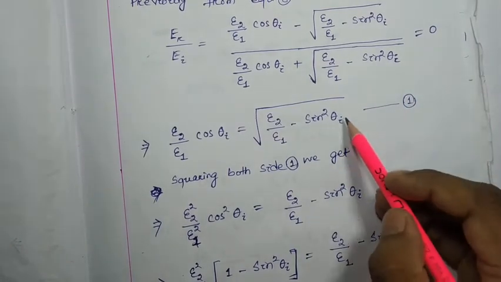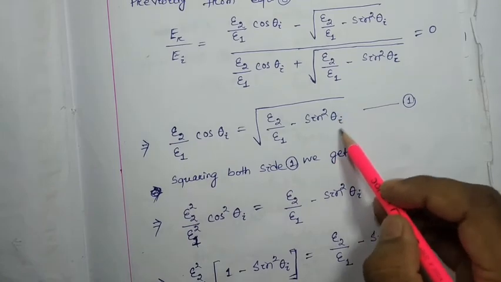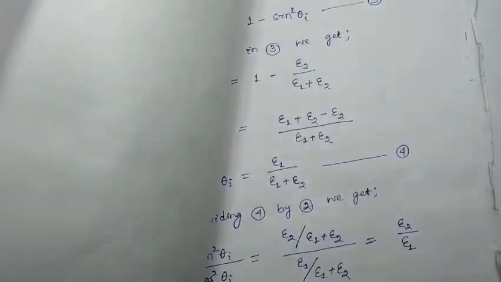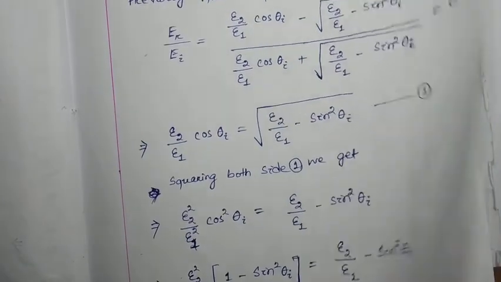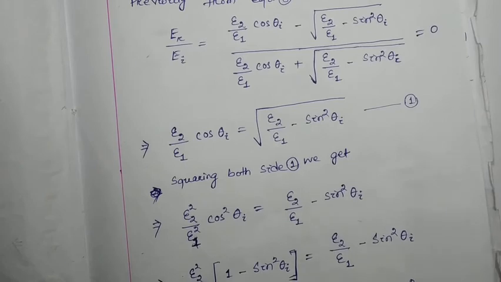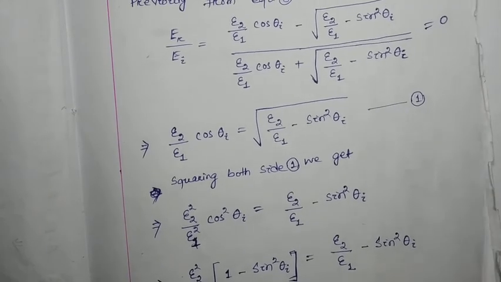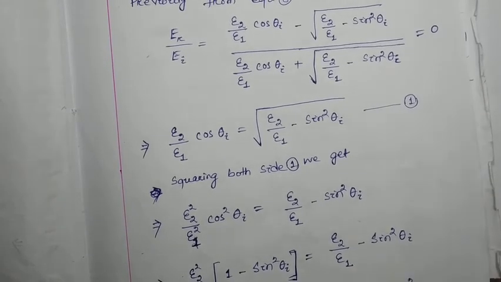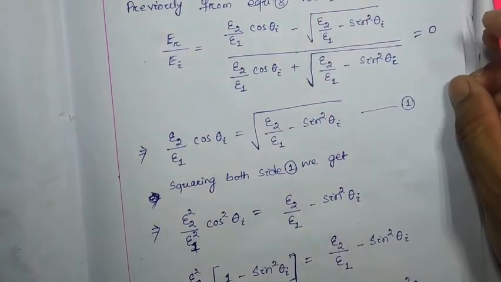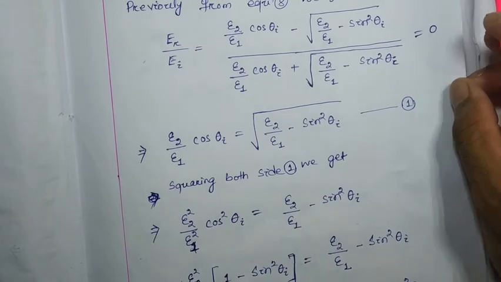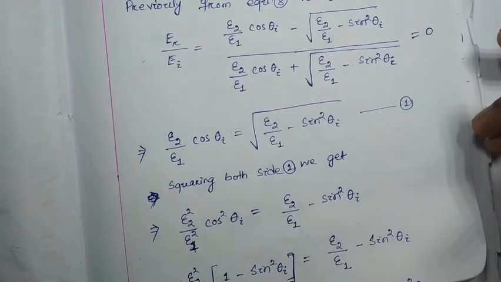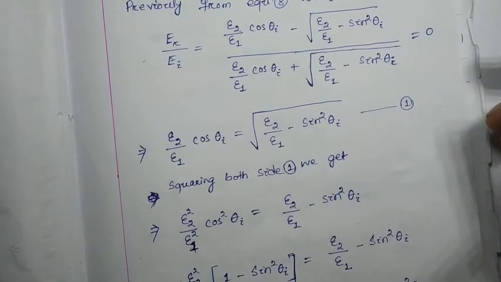Here this theta I is nothing but the Brewster angle. Now we have found an expression which is the condition, or the equation, for the incident angle for parallel polarization with which we get no reflection component.